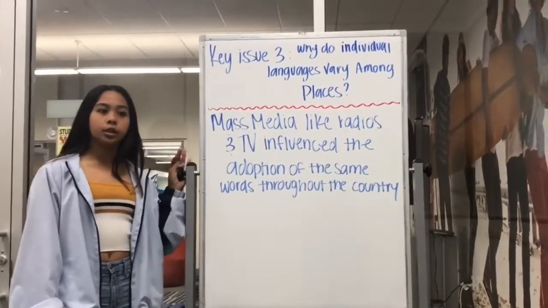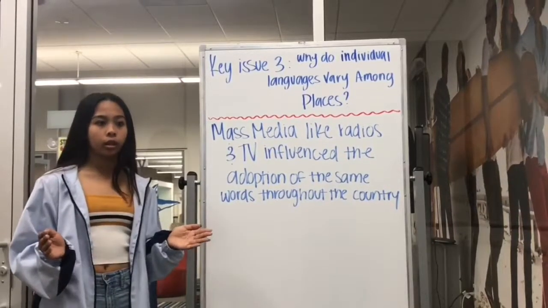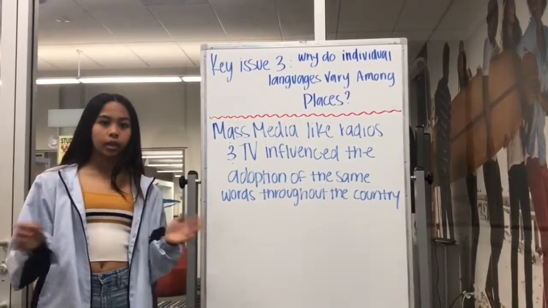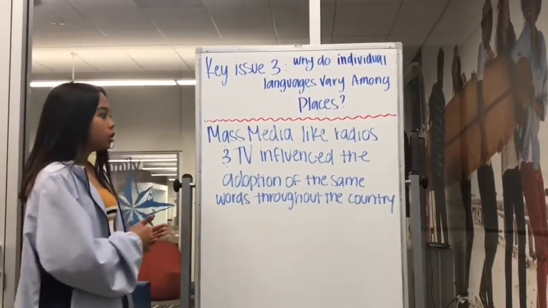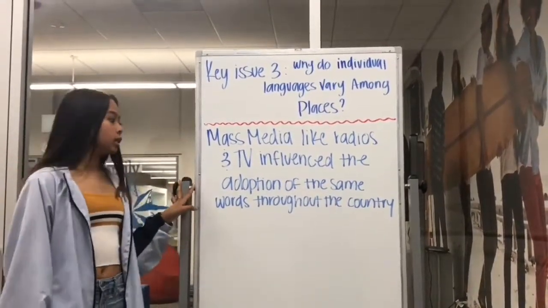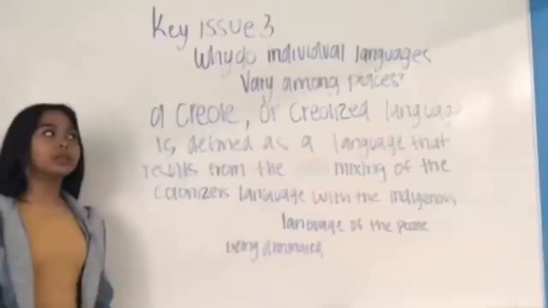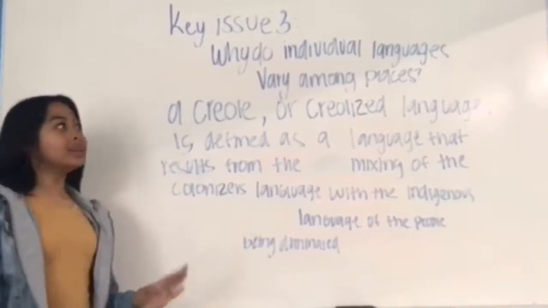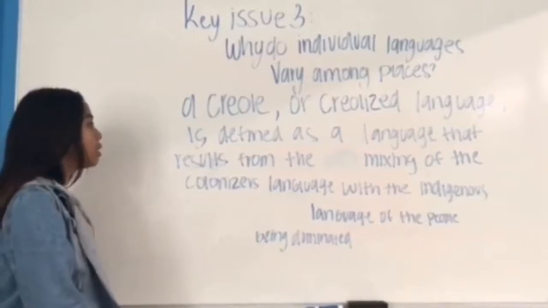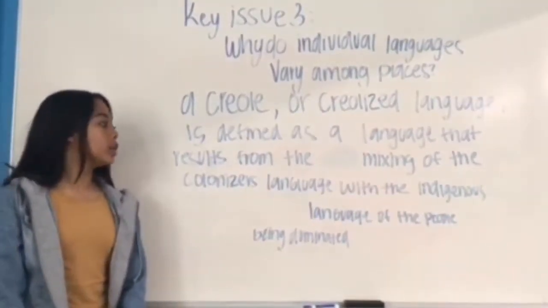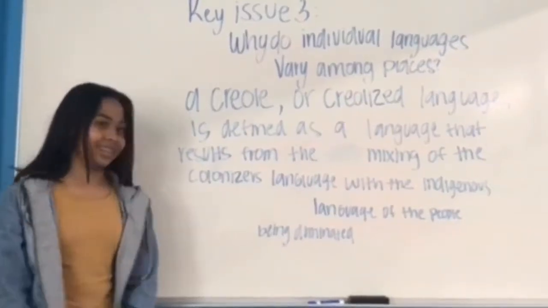Mass media. There are different ways that languages can be spread around a country or state, such as by using TVs and radios. They influence the adoption of the same words throughout the area. A Creole or Creolized language is defined as a language that results from the mixing of the colonizer's language with the indigenous language of the people being dominated.